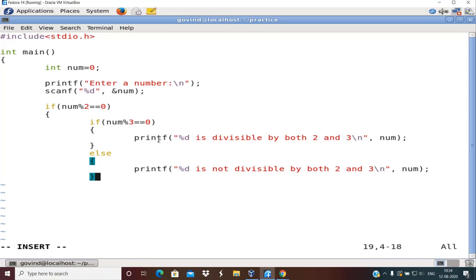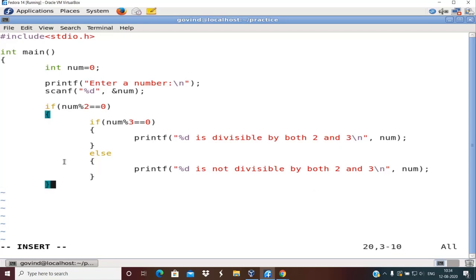But what if that number is divisible by 2 but it is not divisible by 3? Then my problem definition does not satisfy, so I should print that that number is not divisible by both 2 and 3. Say for example 4. 4 is divisible by 2 but it is not divisible by 3. In that case it will display this message that 4 is not divisible by both 2 and 3. So this is the end of if.